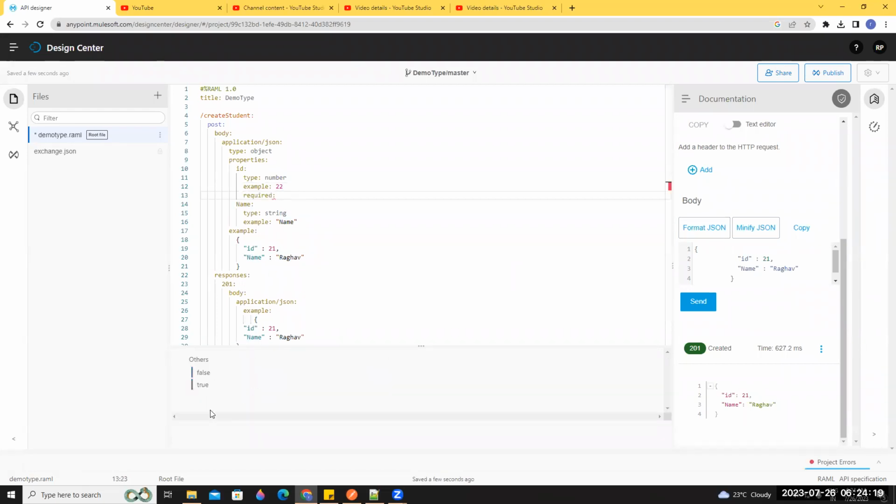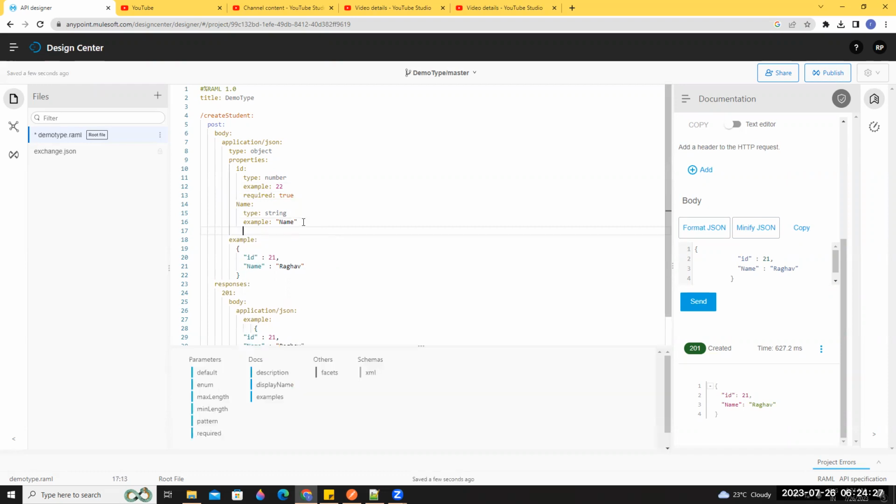Otherwise, it is an optional attribute. That's what we have defined. If you are designing any student or employee object with a number of attributes, based on that, which one is required and which one is optional. First we have to define all our attributes. This is the data type intention.